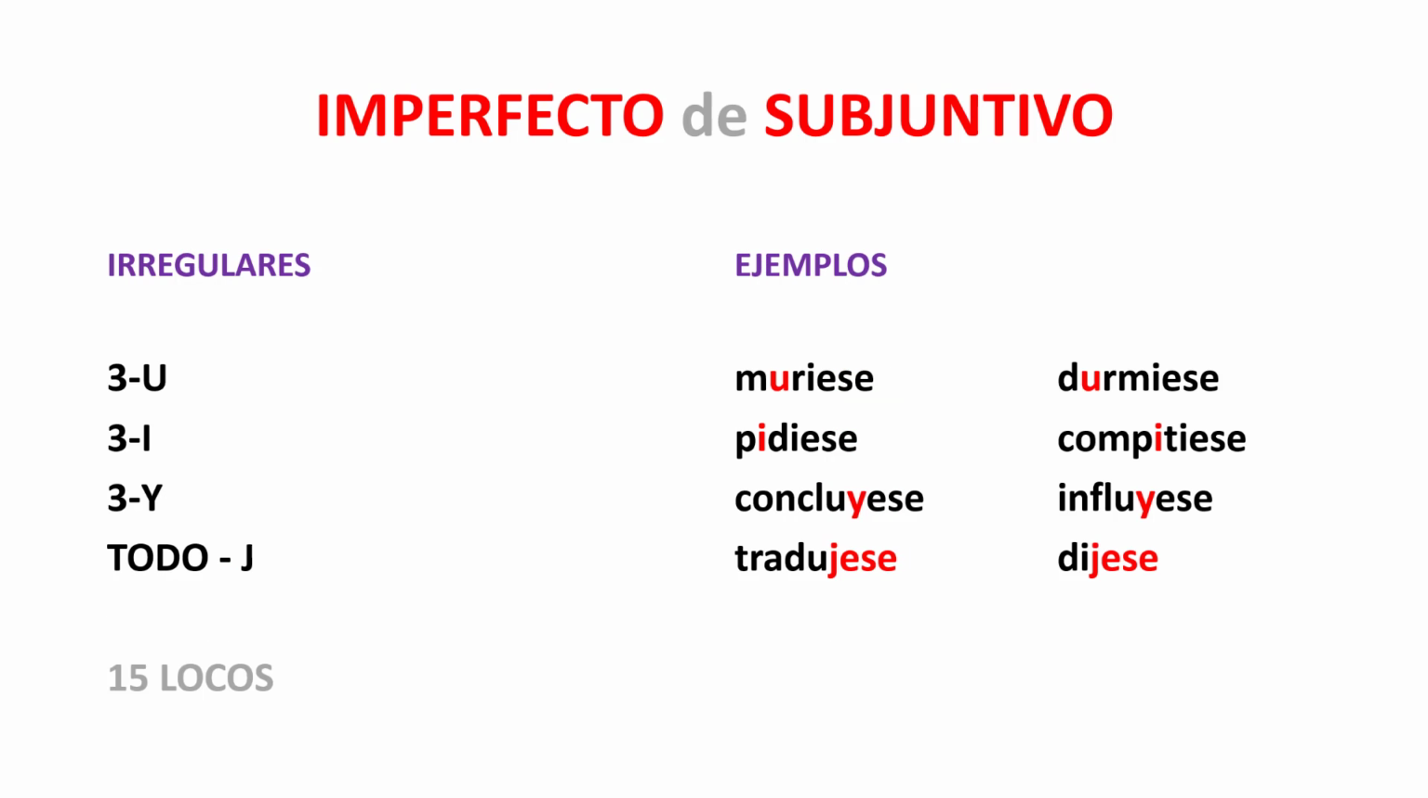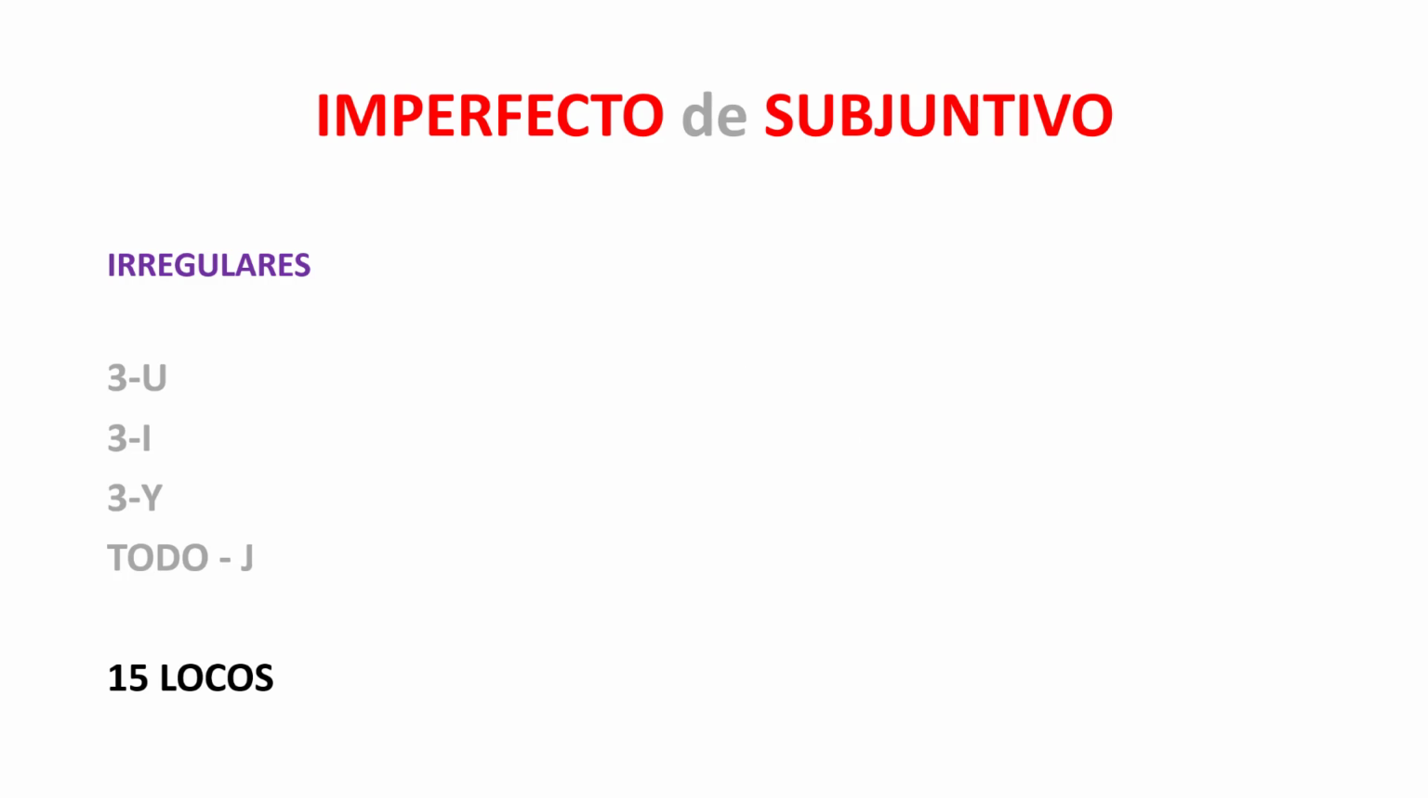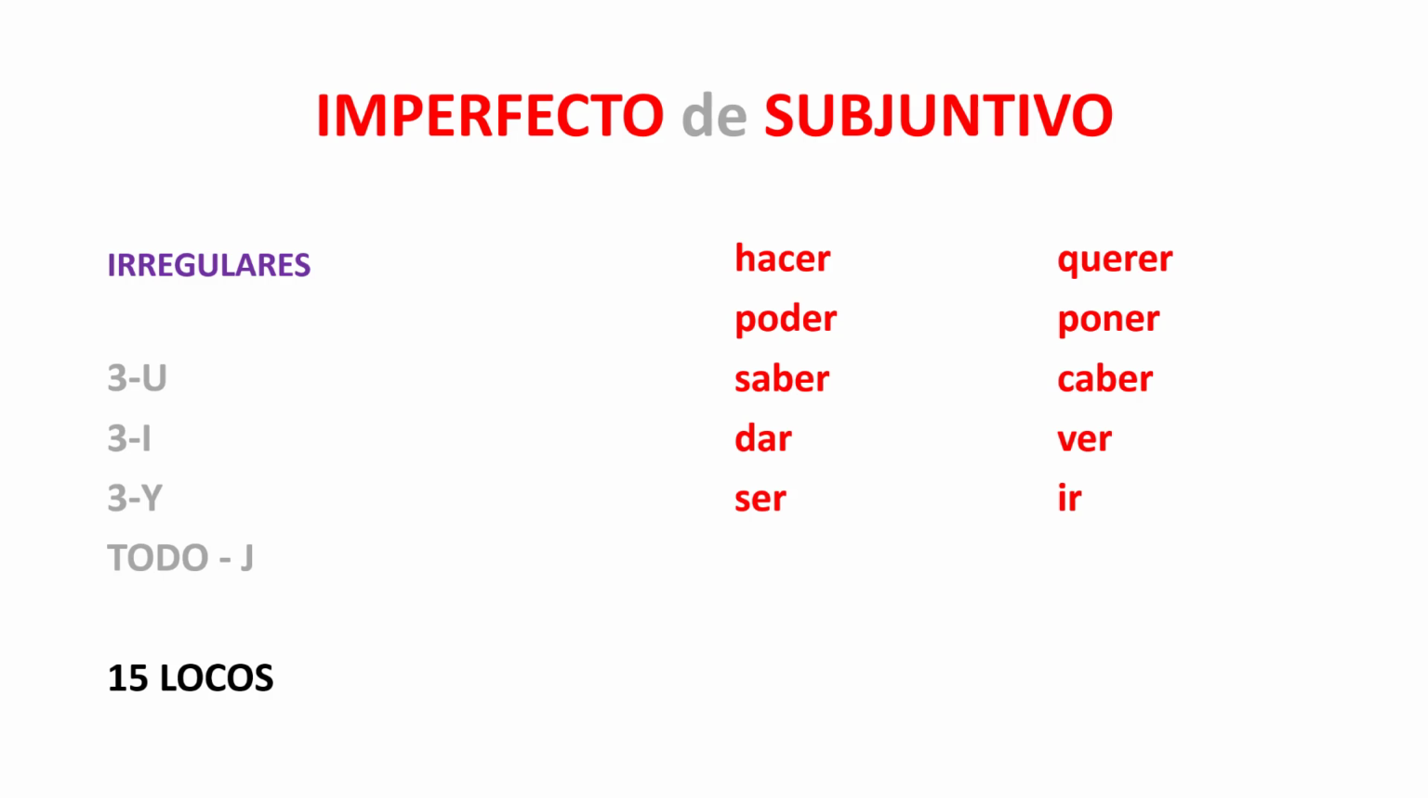These then are the first 4 categories that you need to be aware of to know how to change them. 3U, 3I, 3Y, and todo J. In the next lesson we're going to look at the 15 locos. Hacer, querer, poder, poner, saber, caber, dar, ver, ser, ir, tener, estar, andar, haber, and venir. You're familiar with those 15 loco verbs. They need to be in their own category, so we're going to look at those separately.